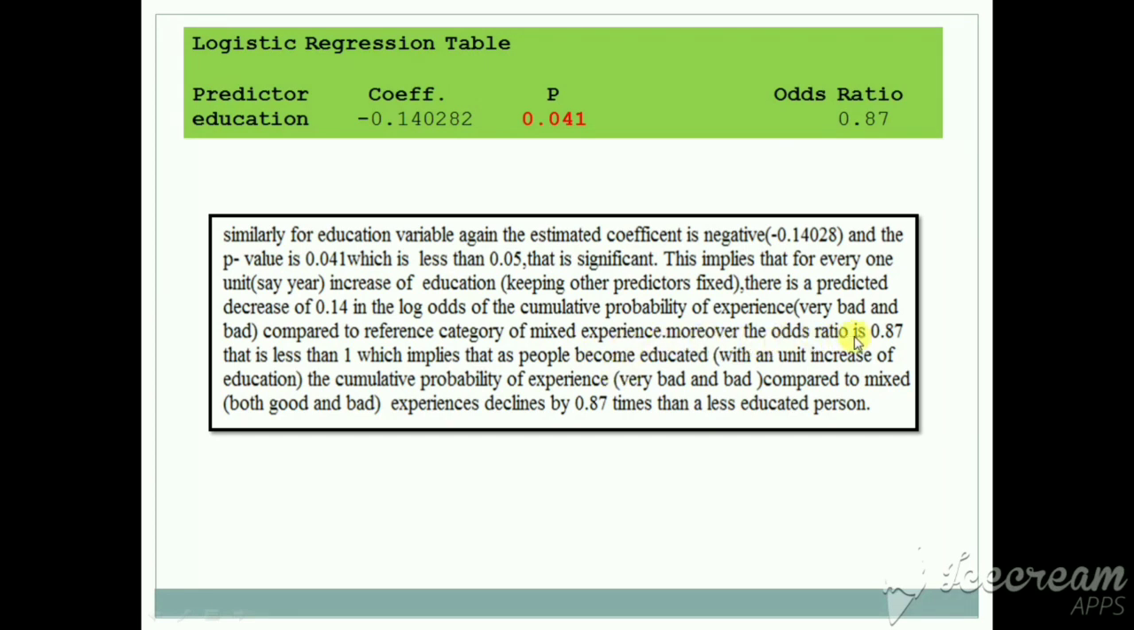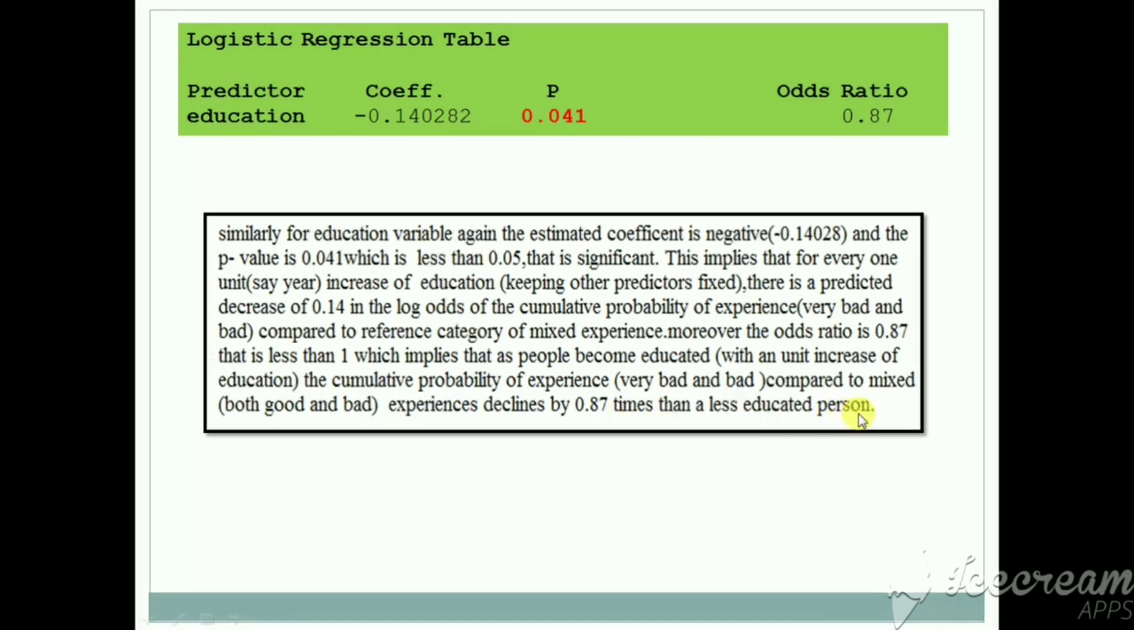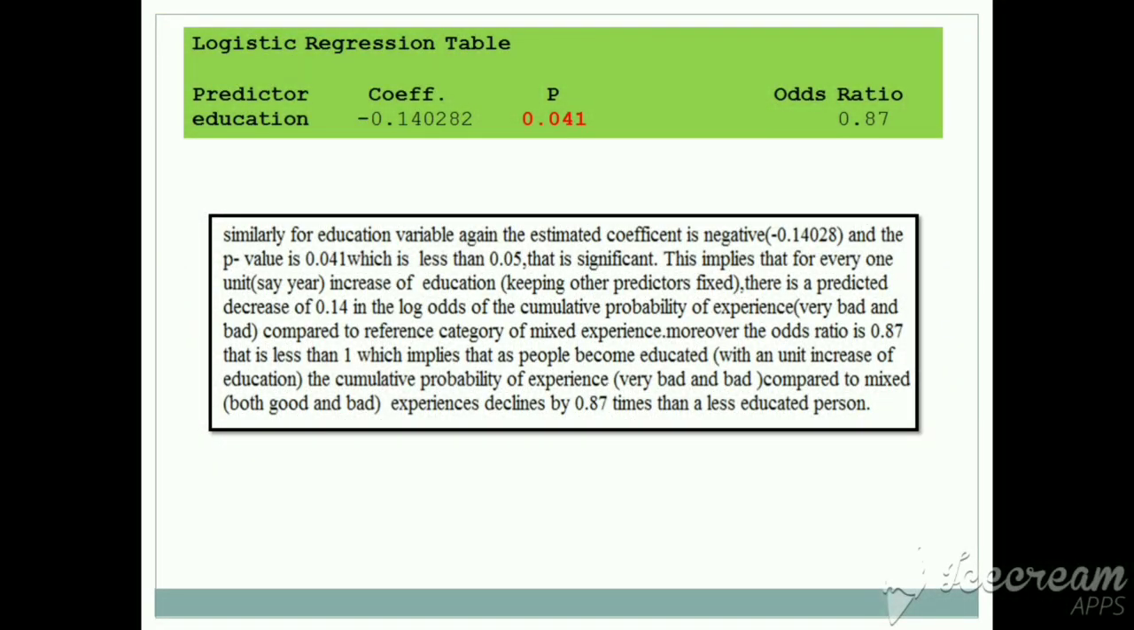Moreover, the odds ratio is 0.87, that is less than 1, which implies that as people become more educated, that means with an increase in education, the cumulative probability of experience, that is very bad and bad, compared to the reference category, we know the reference category means mixed, both good and bad, experiences declines by 0.87 times than for a less educated person.